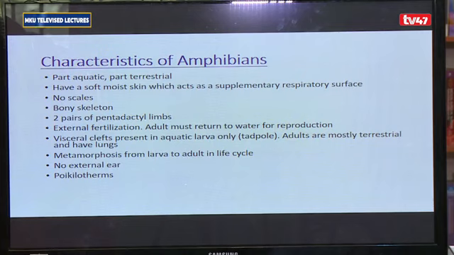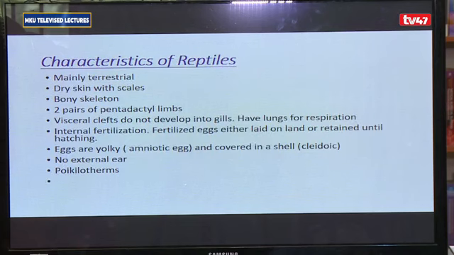And then we have the next class of reptiles. Now for the characteristics of reptiles. For reptiles, they are mainly terrestrial, but you'll find a number of them near a water body because of the fact that they cannot regulate the internal body temperature. Their skin tends to be covered with dry scales. They have a bony skeleton. They have 2 pairs of pentadactyl limbs.